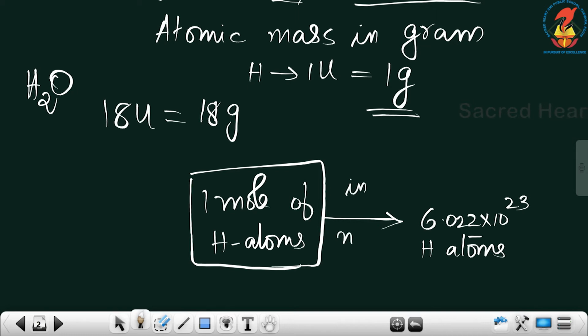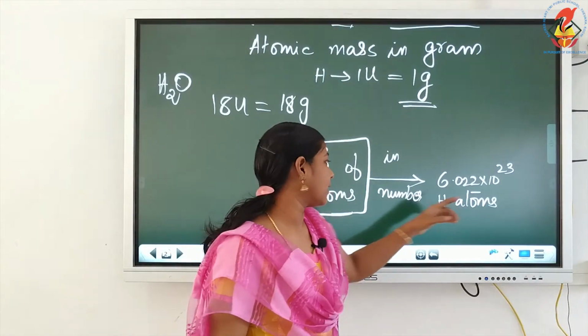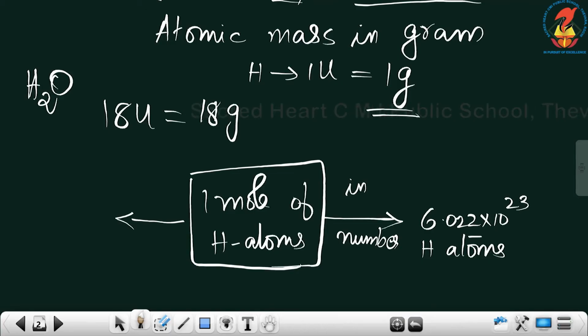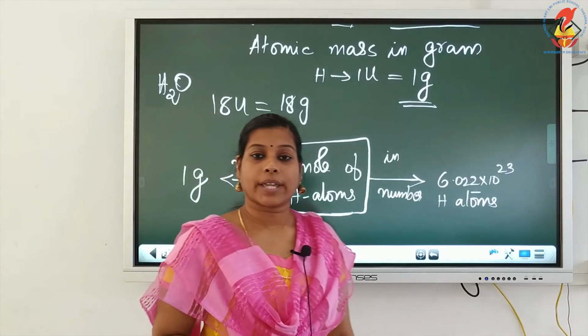In terms of number, Avogadro number of hydrogen atoms will be there. And in terms of mass, that mass is also fixed for 1 mole of hydrogen atoms. What is the mass of 1 mole of hydrogen atoms? It is 1 G.